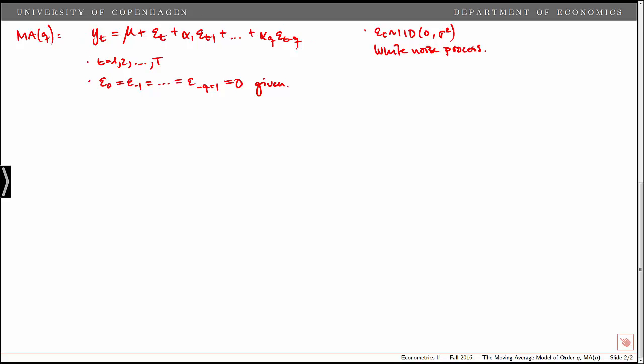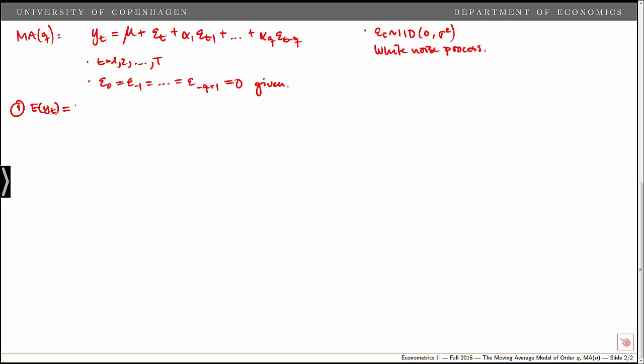We can study the properties of the process directly from the equation we have here, and what we want to show is that this process is indeed stationary for all parameter values for alpha. Note that this is just a sum of stationary terms, so y_t is stationary by itself. The first thing we want to show is the expected value of y_t.